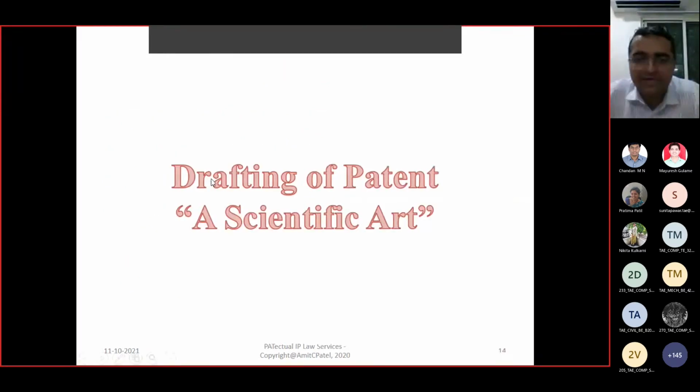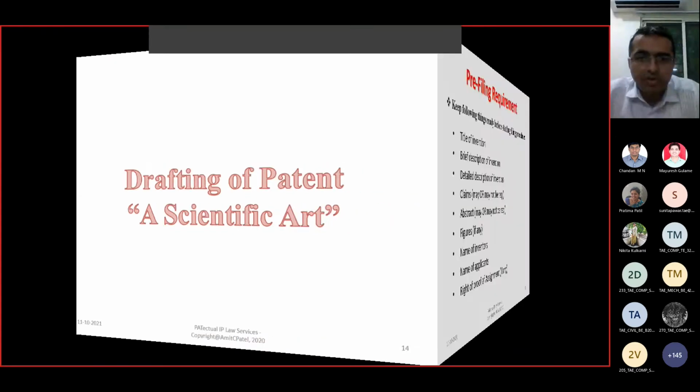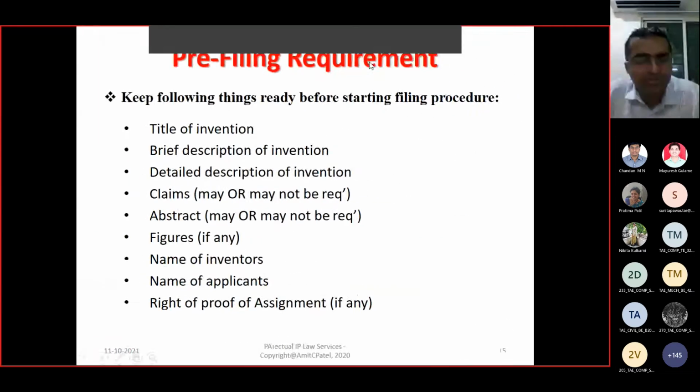Now, drafting of a patent is regarded as a scientific art, right? So the more you practice, the better you will perform. So these are scientific, artistic work, right? Now look at this pre-filing requirement. Before you do exactly the patent drafting activity, there are certain different headings or different parts of a patent, and under each heading, you should have the basic information ready.